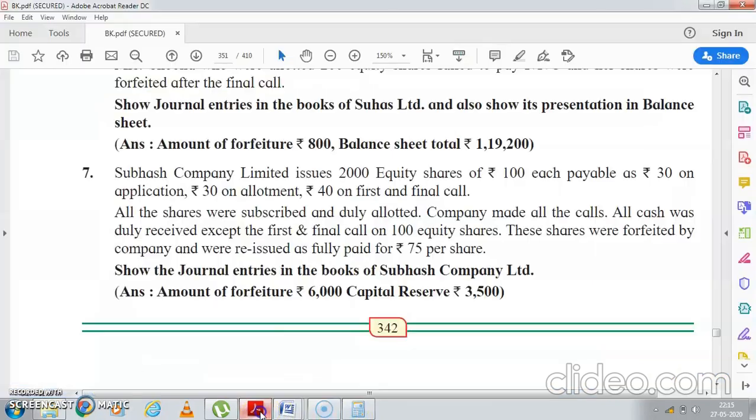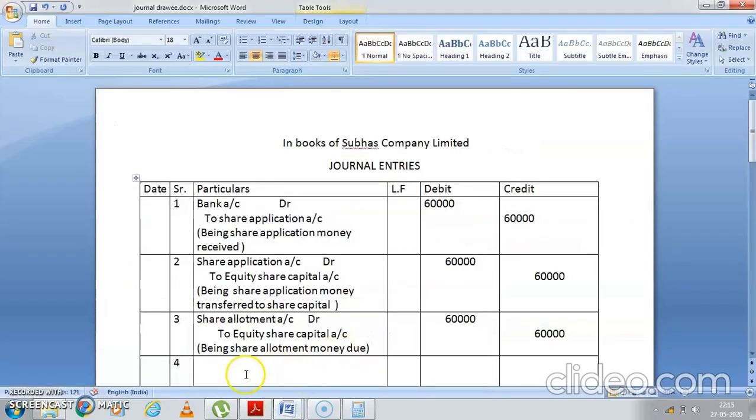Now you will see what was the sentence here. All the shares were subscribed and duly allotted. The company made all the calls. All the cash was received except first and final call. That means allotment money is fully received. So when allotment money is fully received, you know what is the entry? Yes, bank account debit to share allotment account. Am I correct? So full money is received. So you have asked for 60,000 and you have received 60,000.